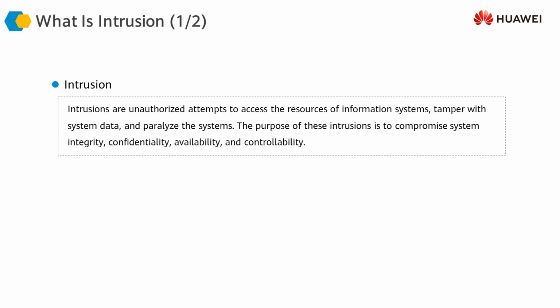So whenever there's an intrusion into our network or our system, the purpose is going to be to compromise the confidentiality, the integrity, or the availability of our systems. So our job is to make sure that these three important aspects of our systems remain intact and are not compromised under any intrusion or attack.